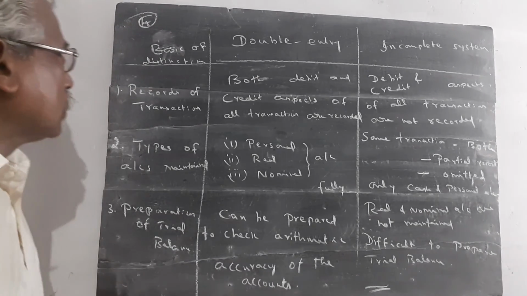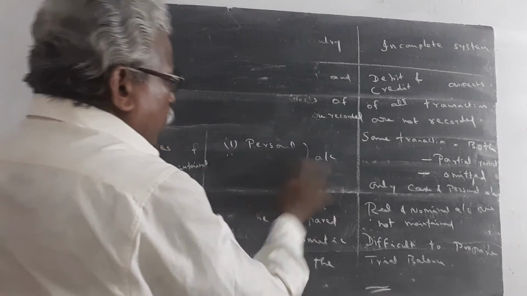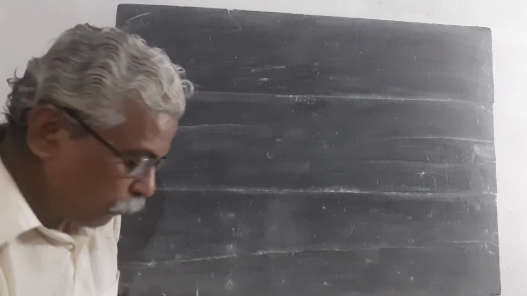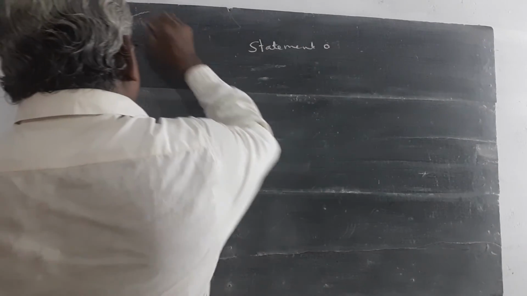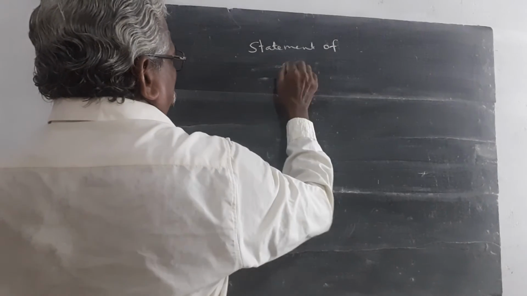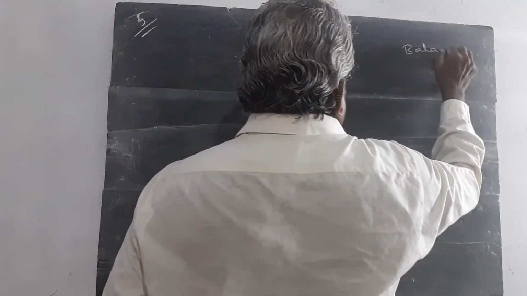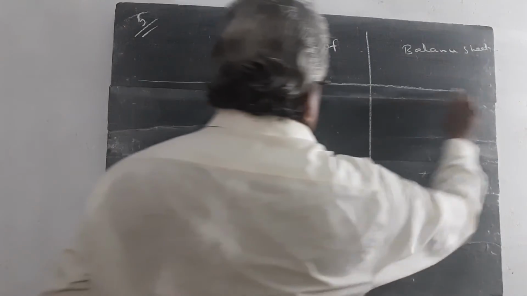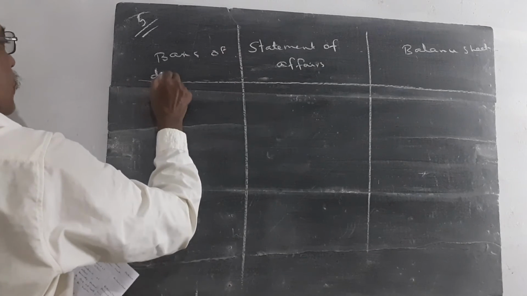Then, dear students, one more question I want to explain. What are the differences between statement of affairs and balance sheet? This is question number 5. Statement of affairs and balance sheet. Here, the basis of distinction.